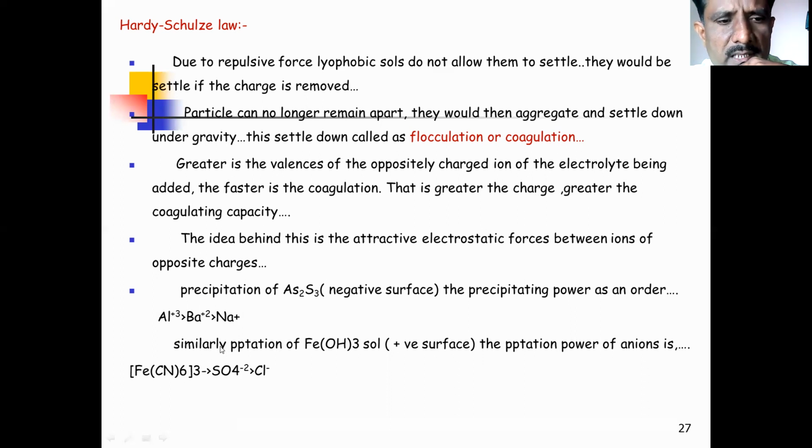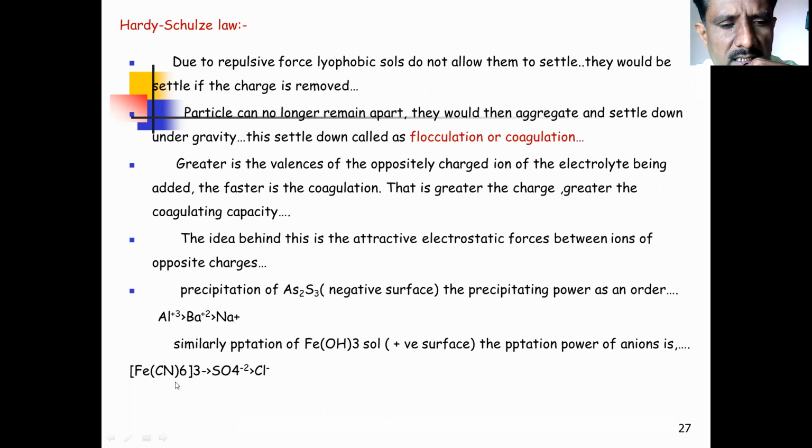Now this is nothing but Hardy-Schulze law. Similarly, consider the precipitation of ferric hydroxide solution, which has a positive surface due to the presence of Fe positive charge. The precipitating power of the anions FeCN6 3 minus, SO4 2 minus, Cl minus: just check here, the charge on FeCN6 is 3 minus, here 2 minus, here minus 1.